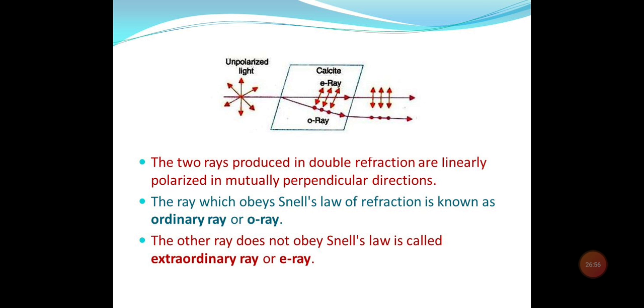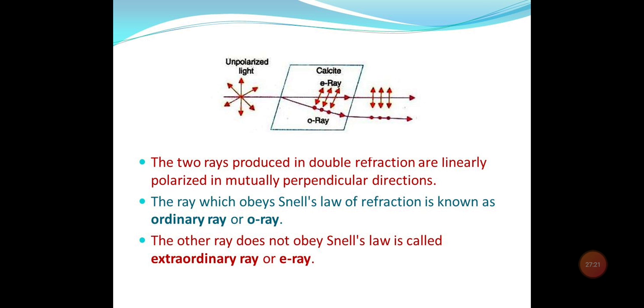So you can say that the ray which obeys Snell's law of refraction is known as the ordinary ray, and the other ray which does not obey Snell's law is known as the extraordinary ray. Also one important point I want to discuss is that the refractive index for the ordinary ray is known as the ordinary refractive index and its value is constant.